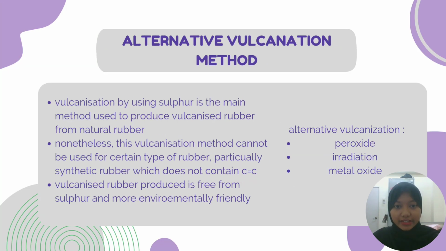These are the alternative vulcanization methods. Vulcanization by using sulfur is the main method used to produce vulcanized rubber from natural rubber. Nonetheless, this vulcanization method cannot be used for certain types of rubber, particularly synthetic rubber, which does not contain C-C double bonds. Vulcanized rubber produced is free from sulfur and more environmentally friendly. These are the alternative vulcanization methods that we know, which are peroxide, irradiation, and metal oxide.